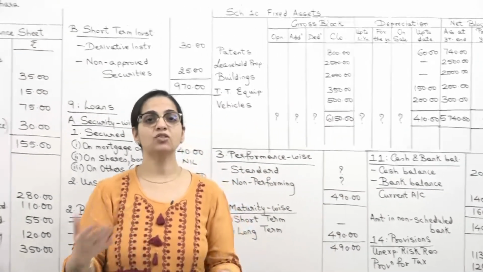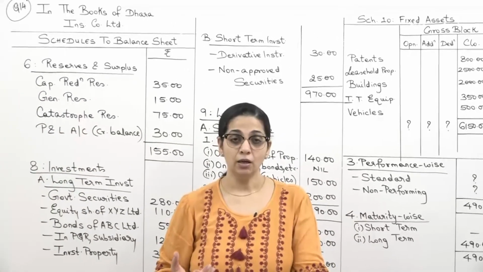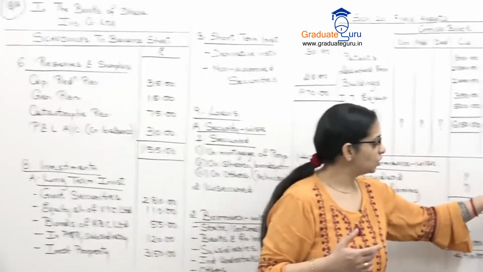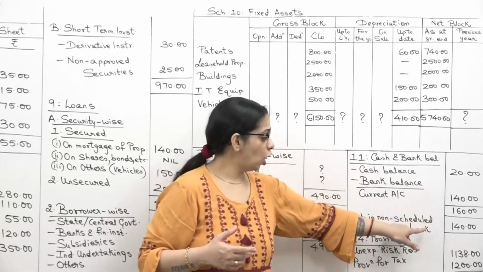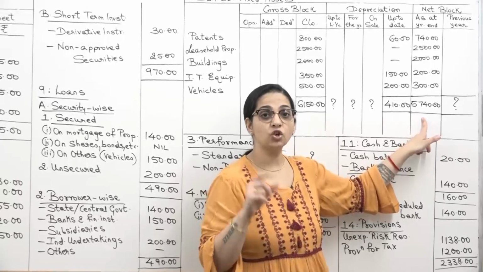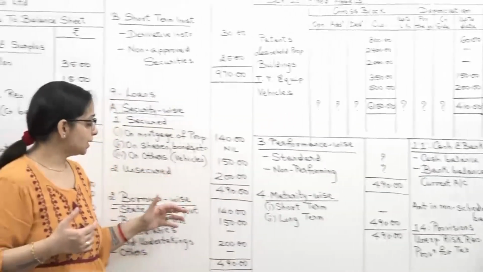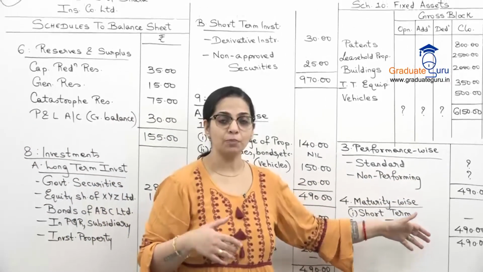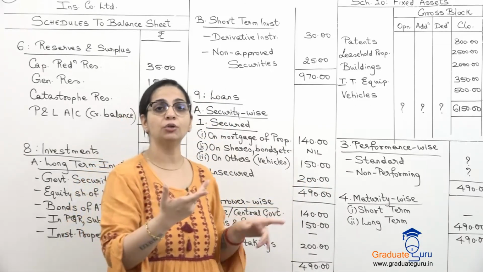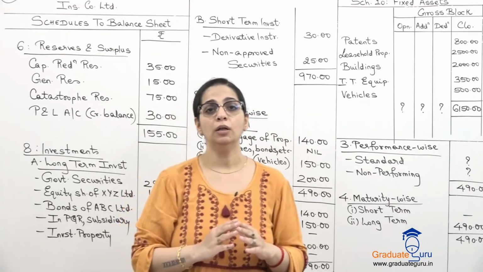If we take these amounts to the balance sheet, and if we know the other amounts, then our balance sheet should tally, but you should know which amounts to take to the balance sheet. As I said, in cash and bank balance, this amount, not this, this is just disclosure. In fixed assets, this amount, the first column of our net block. In loans, we have 4 totals, but they are all the same totals, so only one time you will take that total to your balance sheet. So this way you should know which amount to take to the balance sheet.